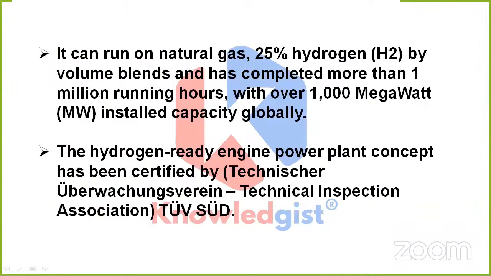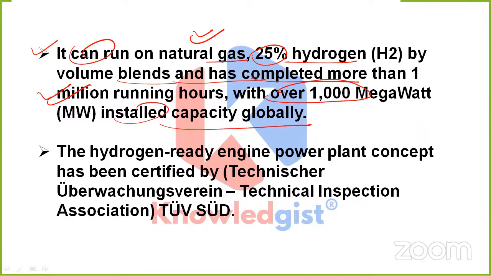Now moving forward, what else is specific about it? It can run on natural gas. This is important. It can run on natural gas, 25% hydrogen by volume blends, and has completed more than 1 million running hours with over 1000 megawatt installed capacity globally. And this hydrogen-ready engine power plant concept has been certified by Technischer Überwachungsverein, Technical Inspection Association, which is TUV-SUD.